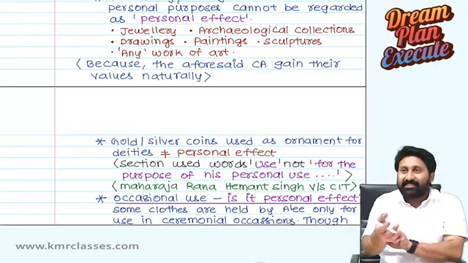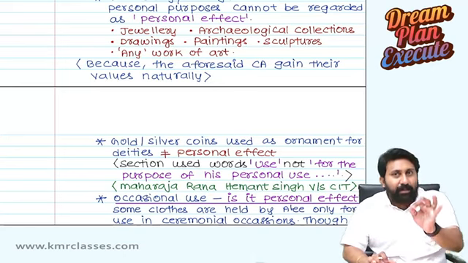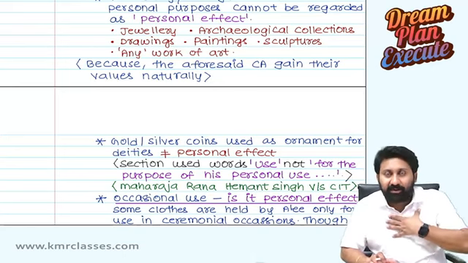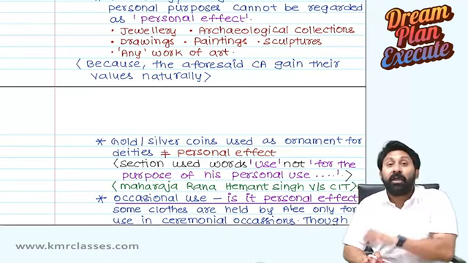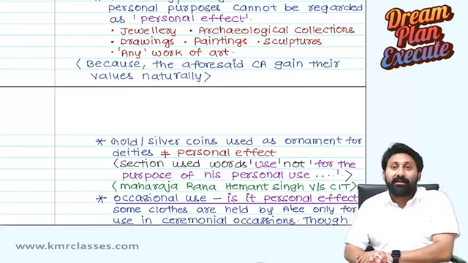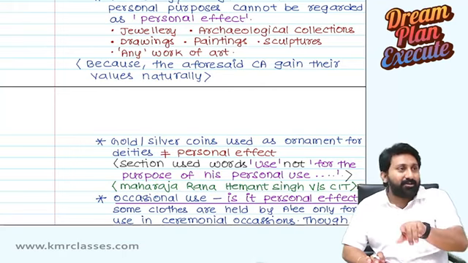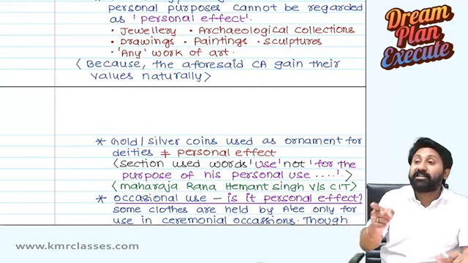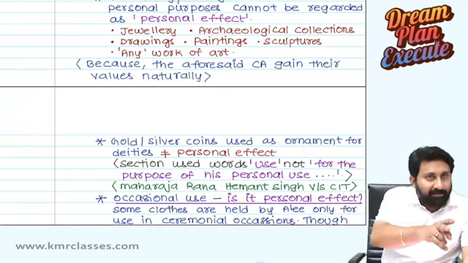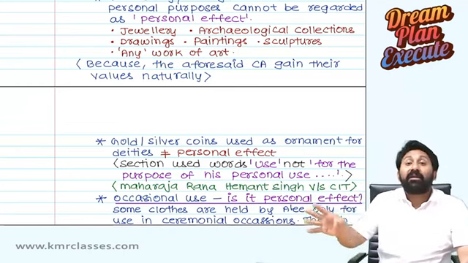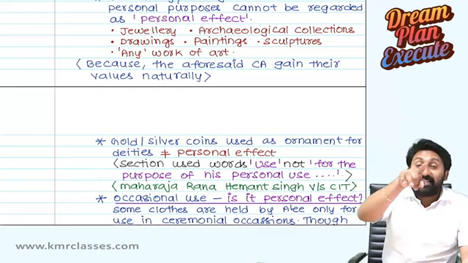See, the point is, a saree is always meant to be worn on the person. "Held for personal use" is the wording used in the section, not "personally used." Occasional usage, frequent usage, no. Even if she purchases a very good saree worth 5 lakh or 10 lakh and keeps it in the almirah, it is still a personal effect, whether really used or not, because it is held for personal use.